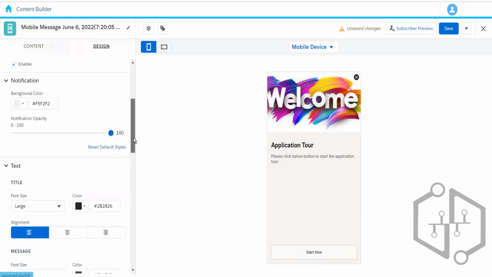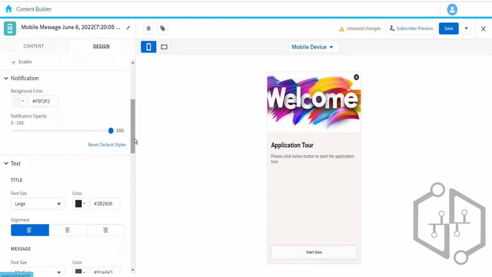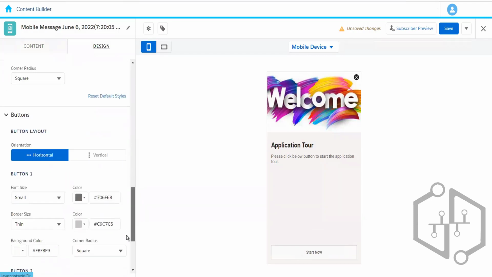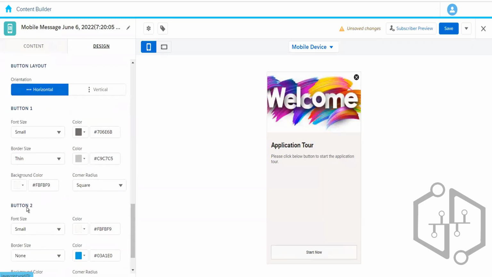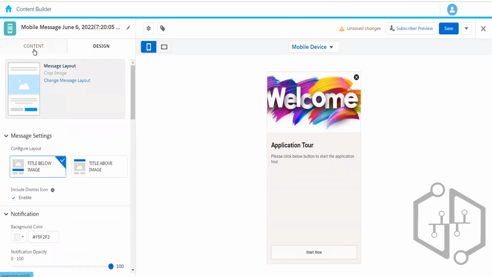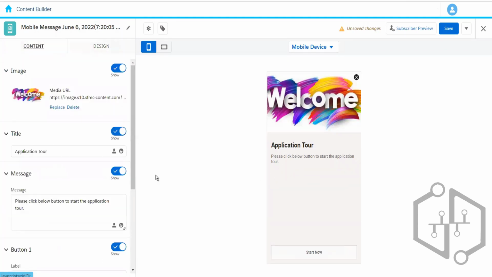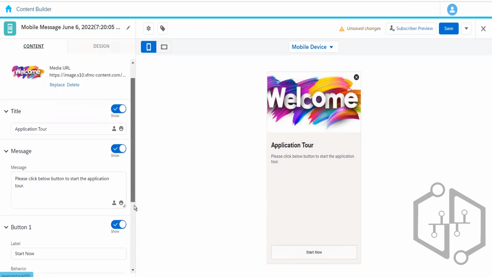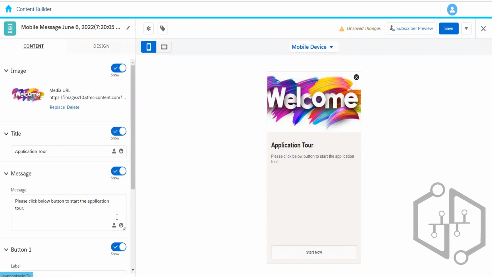In the design part, we can change the color, the font size, the font, and things like that. If you want to have a border color, background, and all these things. We can also personalize the message or the title.